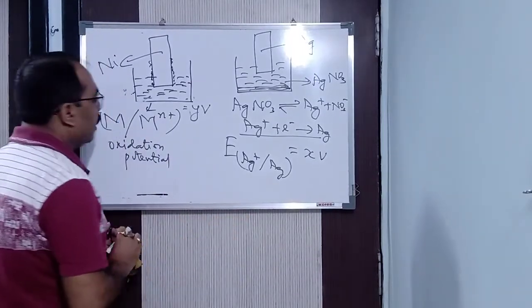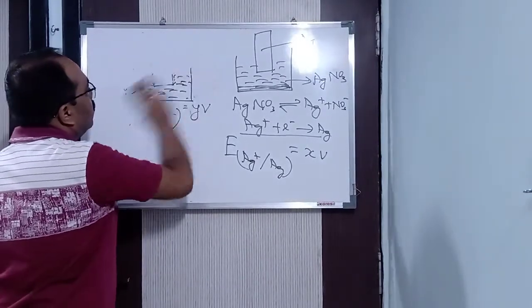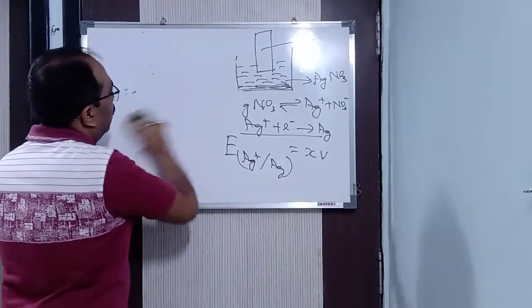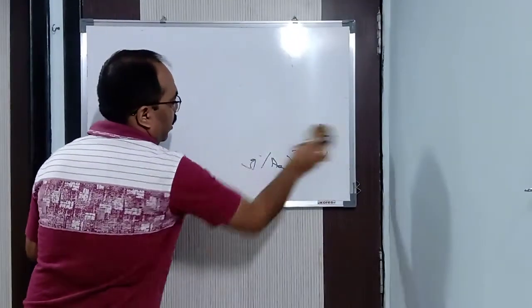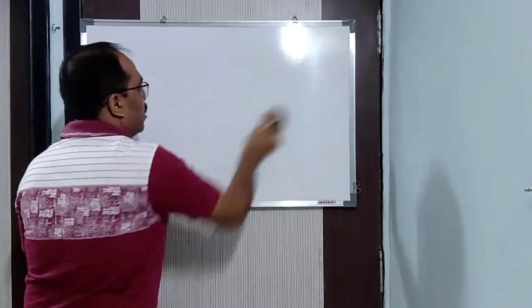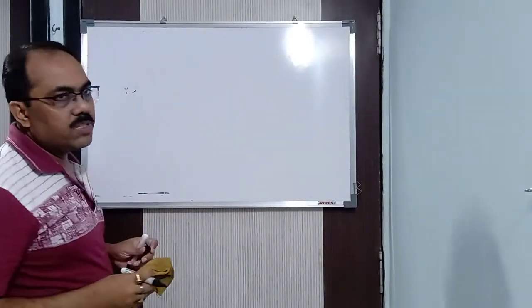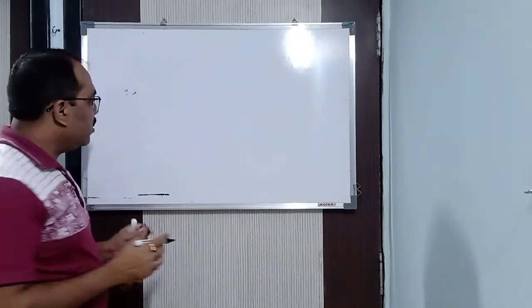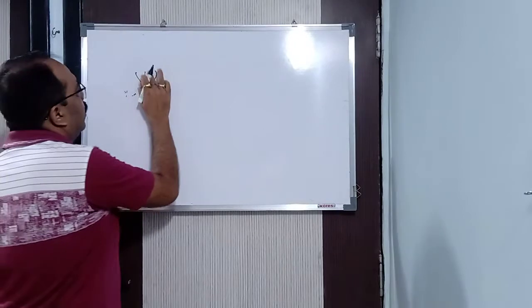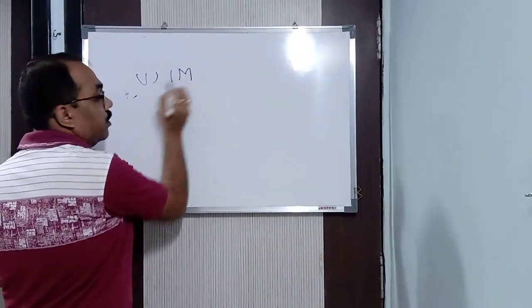Is that right? Clear? Now next, we will come to the standard potential. For standard electrode potential, there are certain conditions which you have to remember. The first condition is that the concentration of the solution I am taking should be 1 molar.